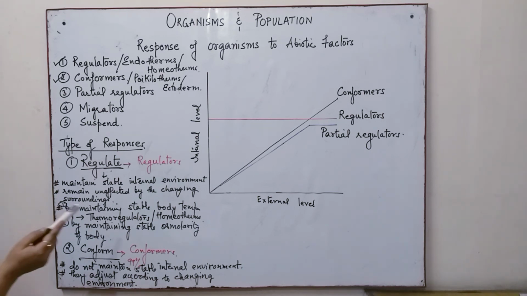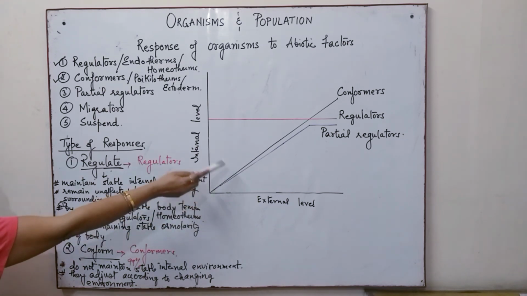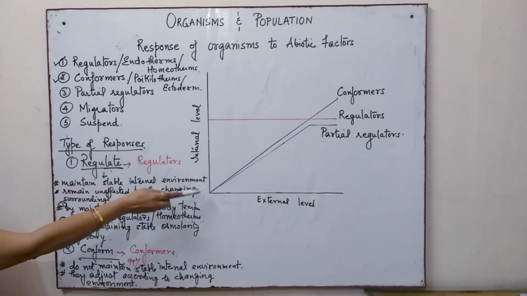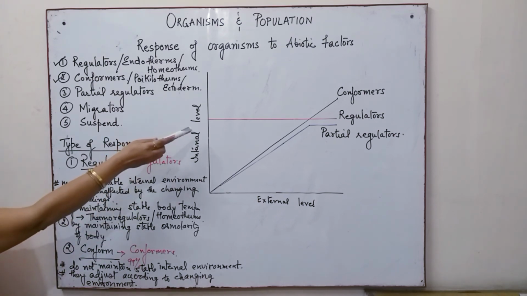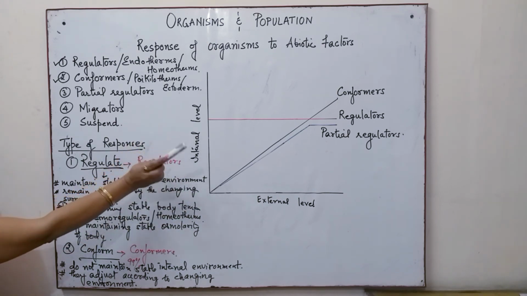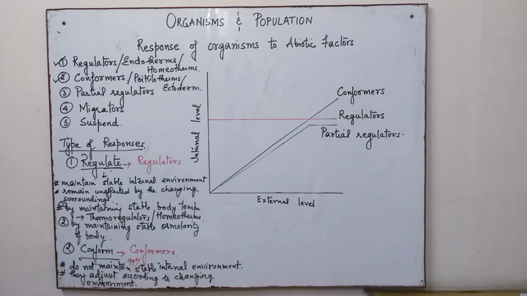Now in the diagram you can see, as the external environment is changing, there is a change in the internal environment as well for the conformers. So the regulators are maintaining a stable environment, whereas the conformers are changing their internal environment according to the external environment. Then here we have another one, that is partial regulators.